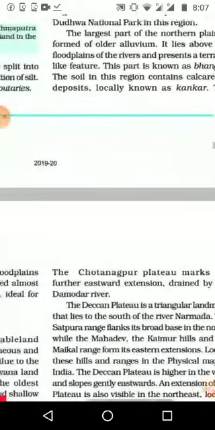All these things we will need again in coming lessons, even in 10th standard, so keep in mind. First one is Babar, once again second one is Terai, third one is Bangar, and the soil of this region contains calcareous deposits. Locally it is known as Kankar. Because of the presence of calcareous deposits it is known as Kankar, and that is the soil type of this area. We can see many minerals, mines and industries in this area, which we want to study next year.